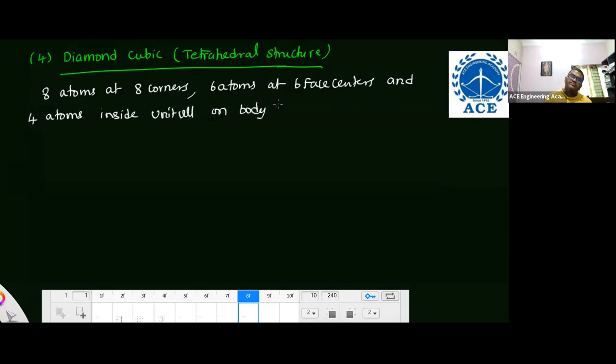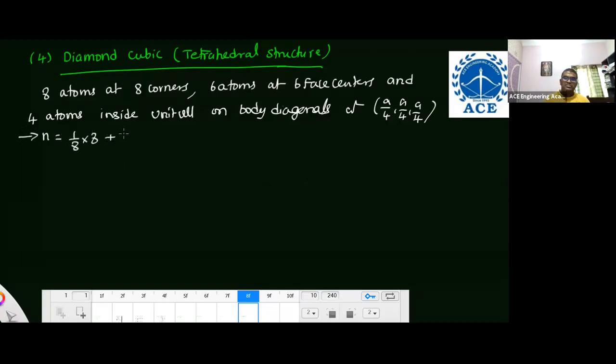on the body diagonals at A by 4, A by 4, A by 4 coordinates from the corner. Now, the effective number of atoms present inside this unit cell: at each corner 1 by 8, like that 8 corners, at each face center 1 by 2, like that 6 face centers, and 4 atoms inside the unit cell. So the total effective number of atoms is 8.